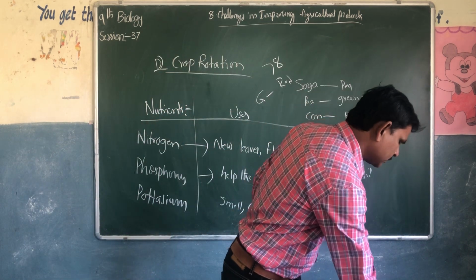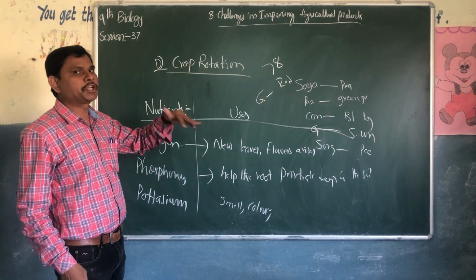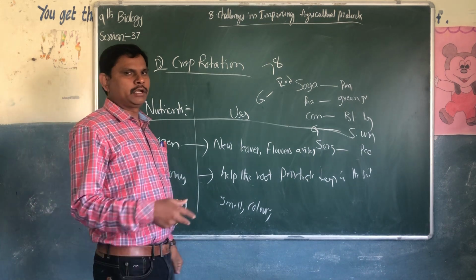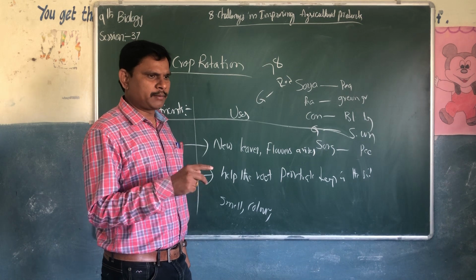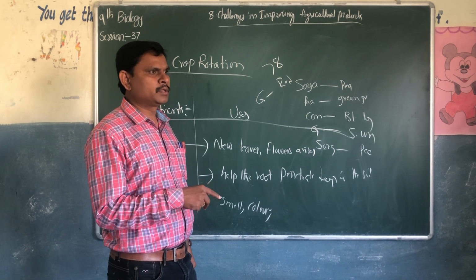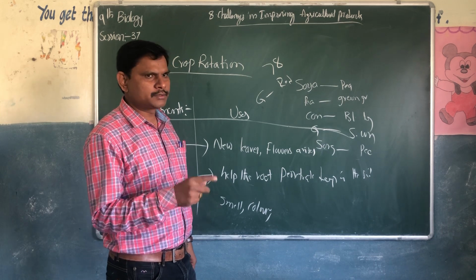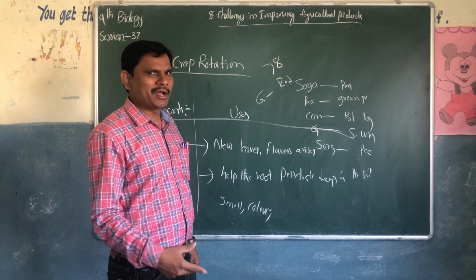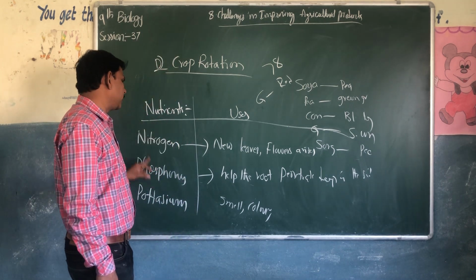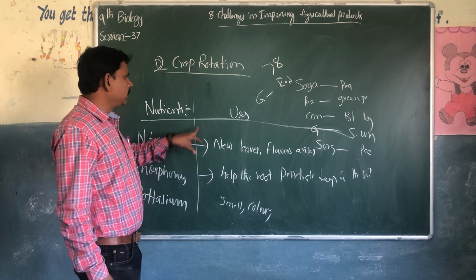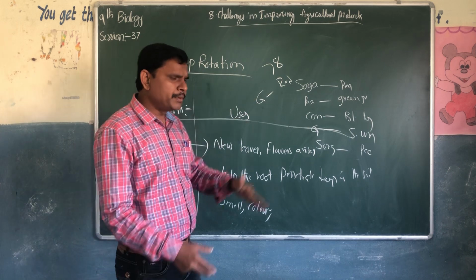Okay, students. Today we learned two very important things. One is what is crop rotation: cultivating different crops in different years. In Rabi season, if you cultivated red gram or black grams, then you will go for coriander and other crops in the fields. Nutrients are very important: nitrogen, phosphorus and potassium. Then the use is very useful, and mixed crops.